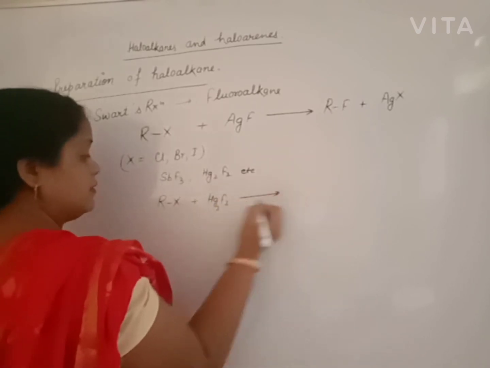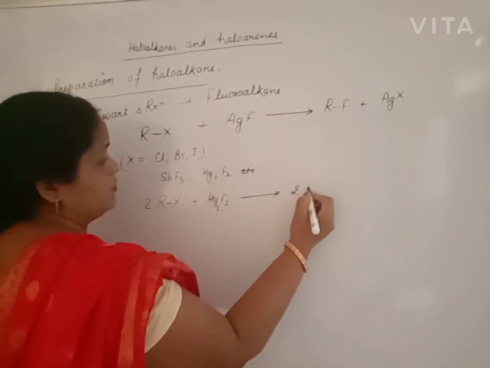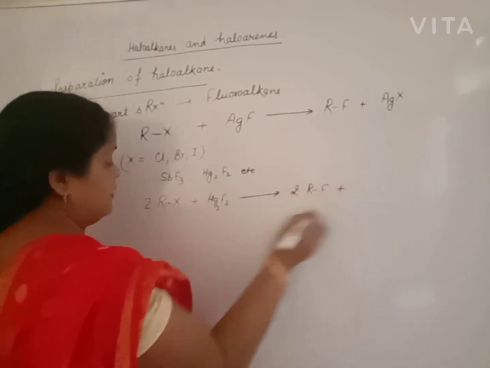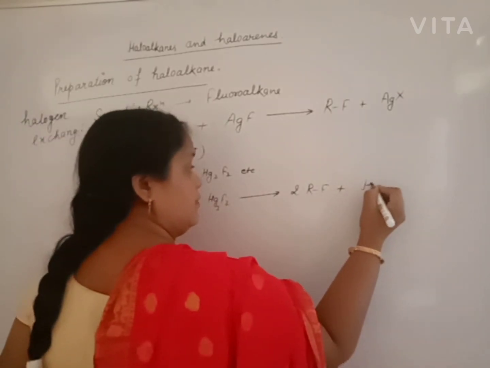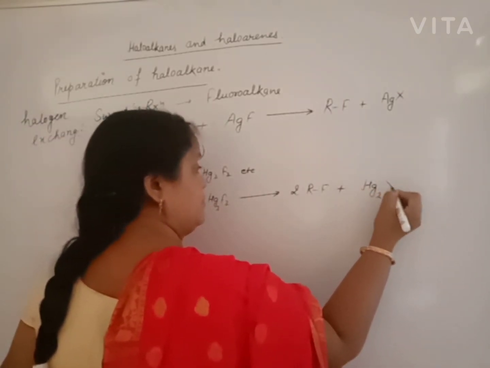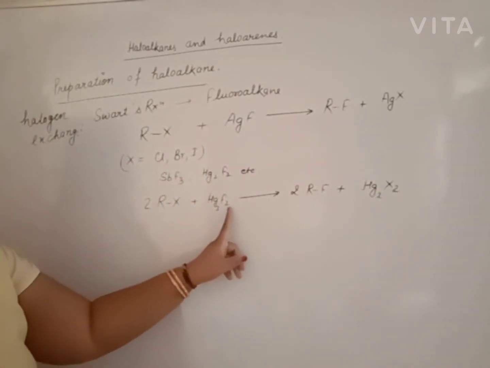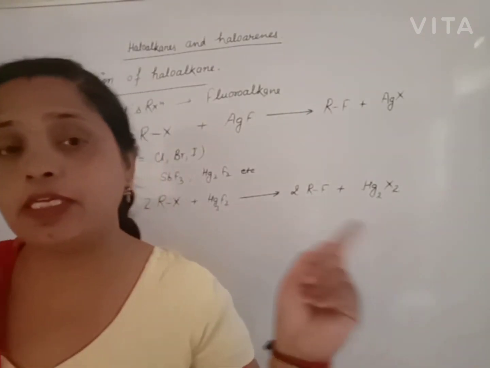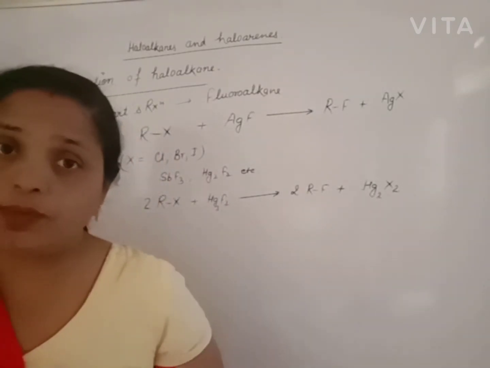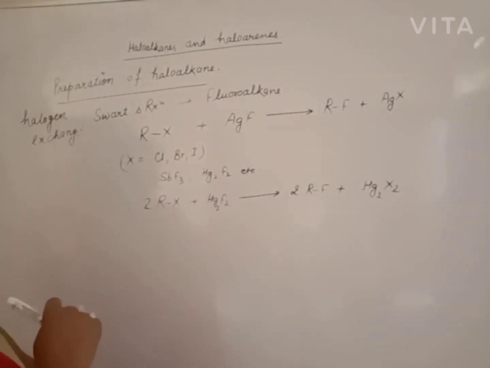What happened? 2 moles will react to give 2 moles of fluoroalkane, and halogen is replaced by mercury. We get Hg2X2. That means the halogen atom will be substituted by fluorine, and the halogen is replaced with mercury. It is known as Schwarz reaction.